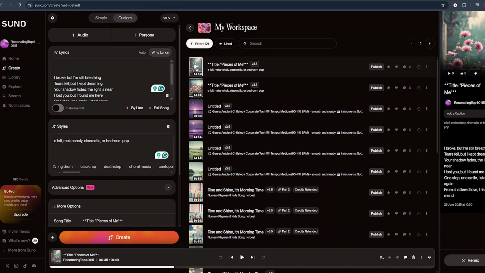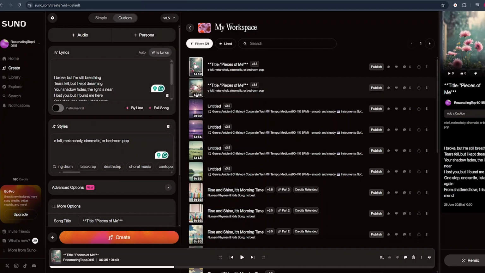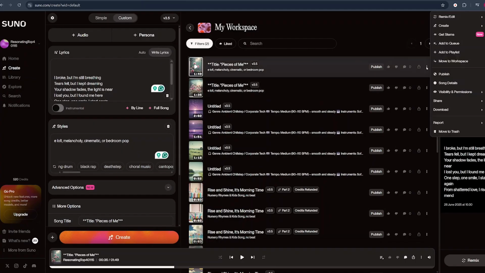Okay, let me know which one you would use if it were you. I really love both of these songs, how they sound and the emotion attached to them. So if you want your song to be longer, just make sure that you include that in your prompt. For this tutorial's example, we'll select this one. So we just come to these three dots at the end and we'll come to download and we'll download as